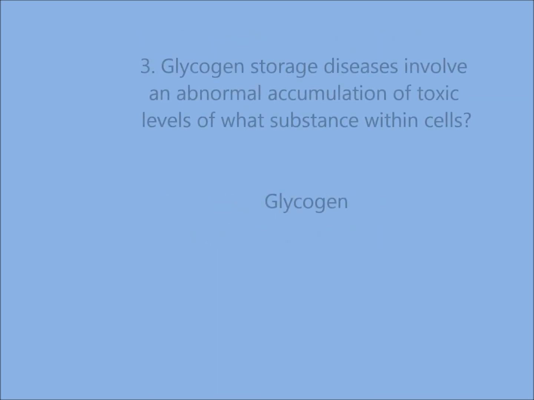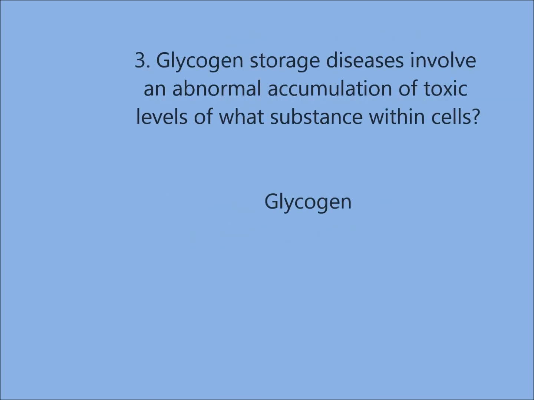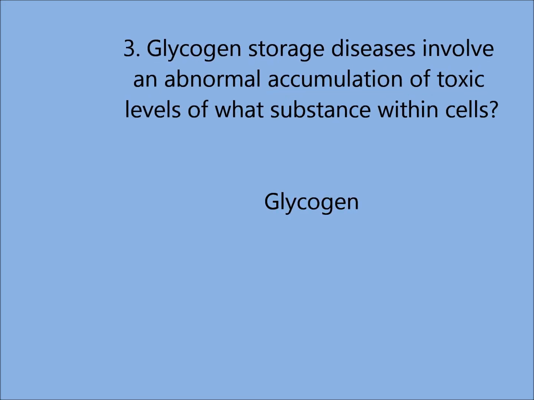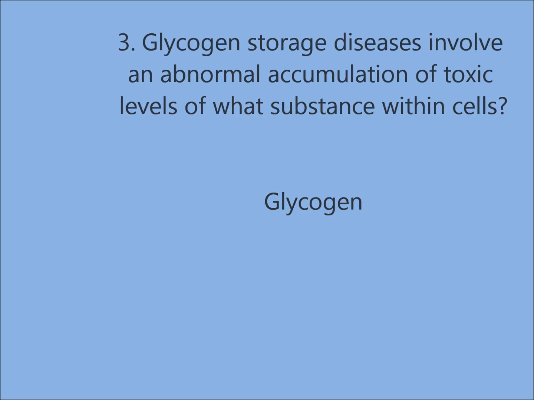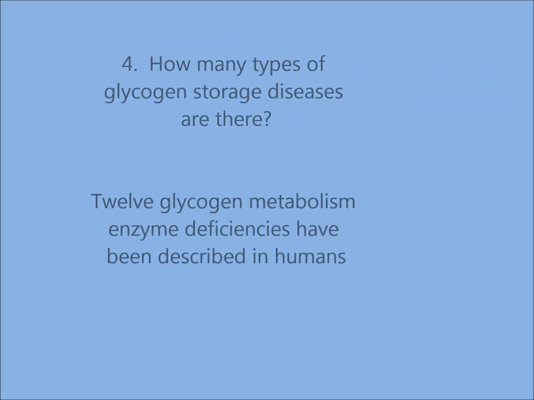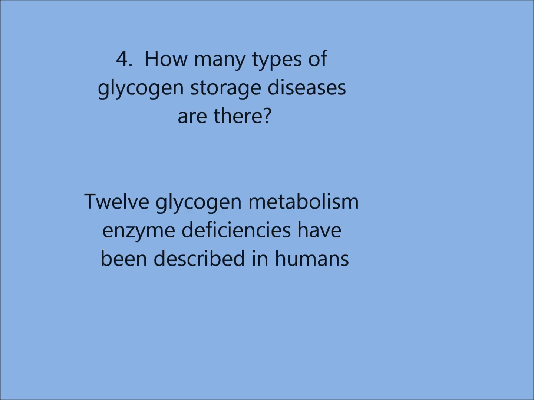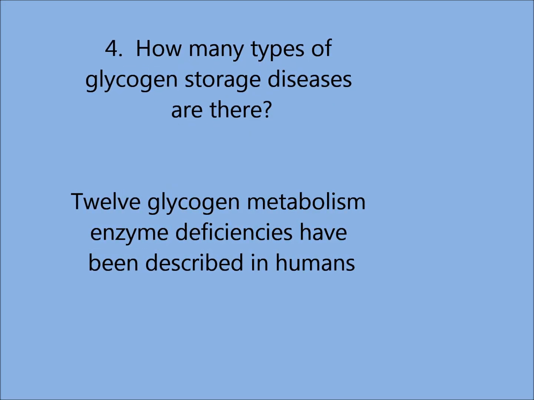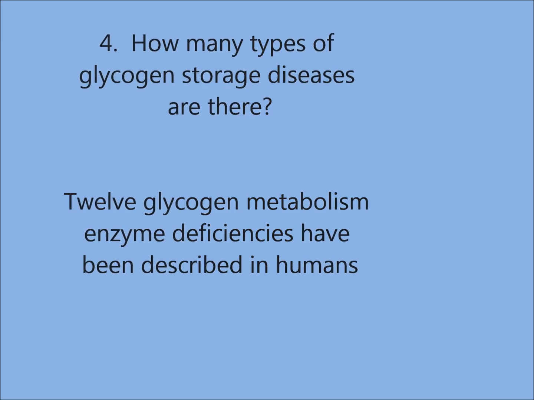Glycogen storage diseases involve an abnormal accumulation of toxic levels of what substance within cells? Glycogen. How many types of glycogen storage diseases are there? 12 glycogen metabolism enzyme deficiencies have been described in humans.